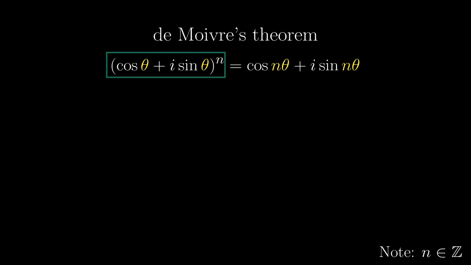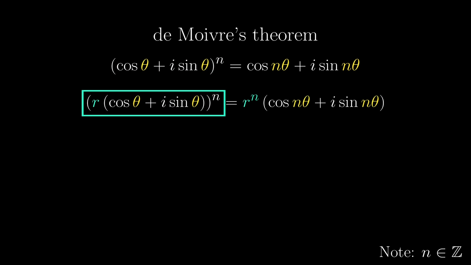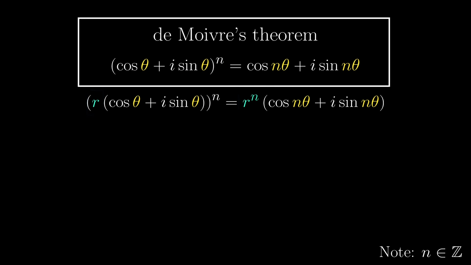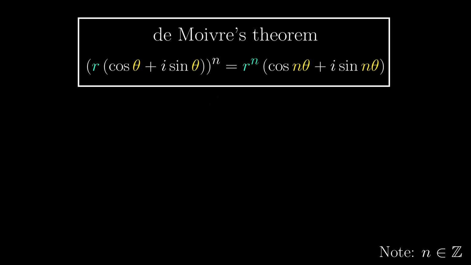Let's make De Moivre's theorem slightly more useful. We consider the nth power of a more general complex number, so we also have the modulus to consider. But the added modulus only changes the modulus of the result to r to the n. Technically, the above is the De Moivre's theorem, but since the bottom one is just one step away, let's call the bottom one De Moivre's theorem from now on. The nth roots of 1 satisfy this equation by definition, and 1 could be represented in this polar form. Now compare it with the right-hand side.